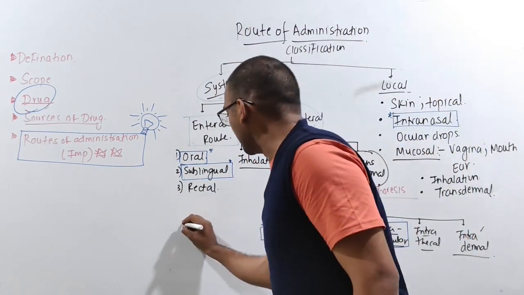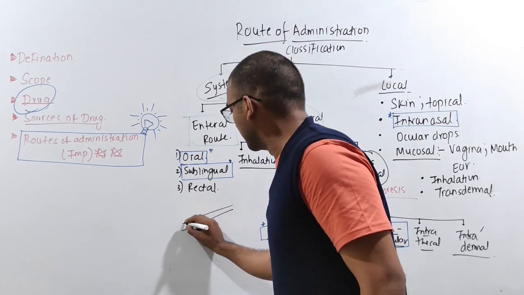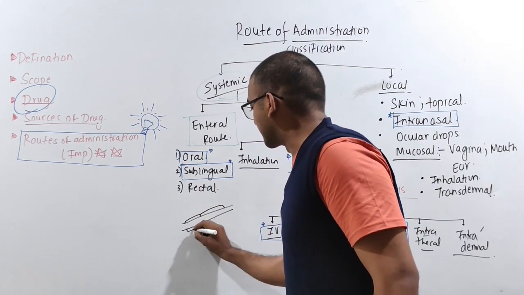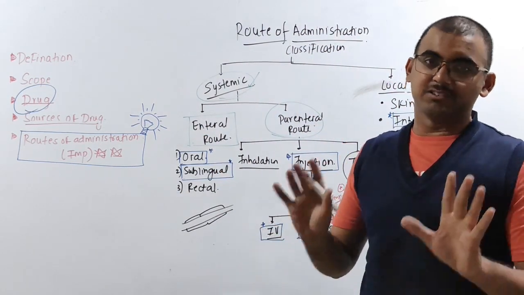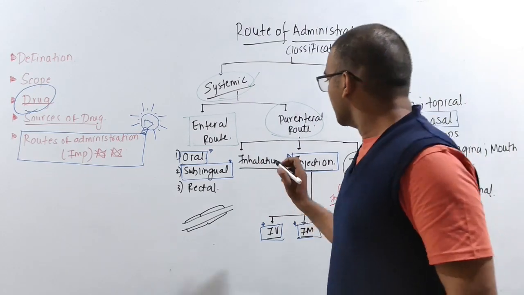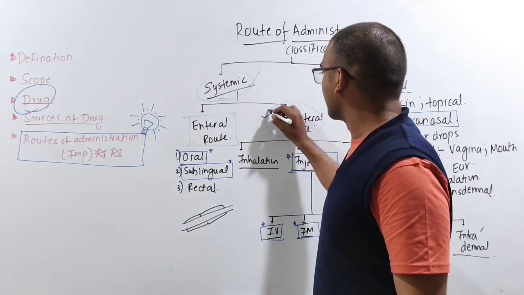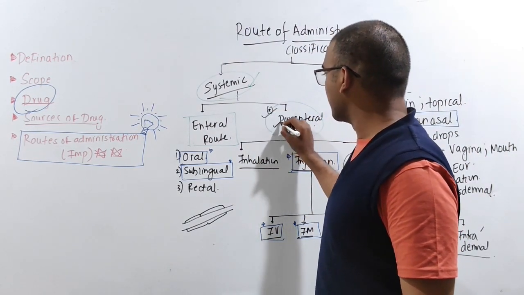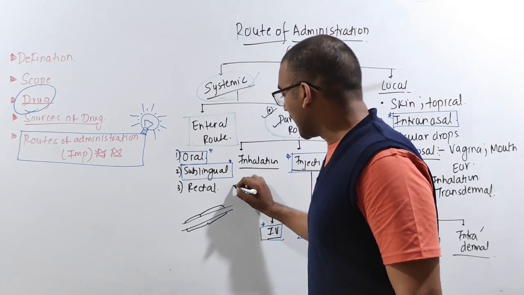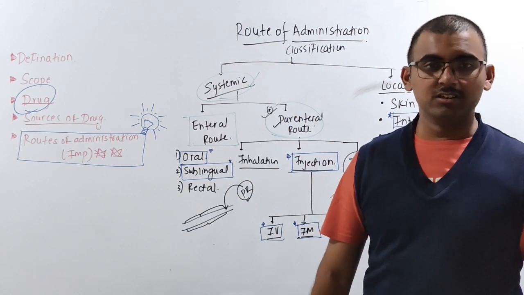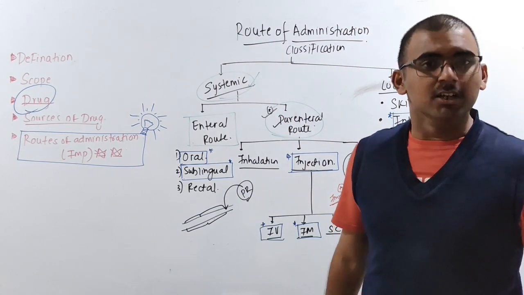But again, different routes are there. For example, this is your blood vessel. Those drugs which are directly entering inside the blood vessel will come into the parenteral route. If I talk about the parenteral route, these drugs are going to directly enter inside the blood vessel, very directly.